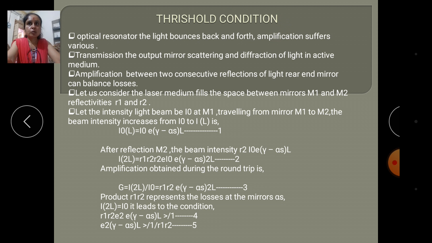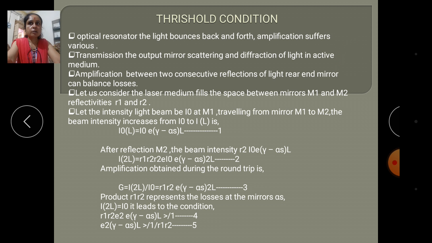In this threshold condition, we can see that light bounces back and forth in the optical resonator. Amplification of photons can suffer in various directions, in any momentum direction. It also suffers various kinds of losses, mainly transmission at the output mirror, and scattering and diffraction of light in the active medium.